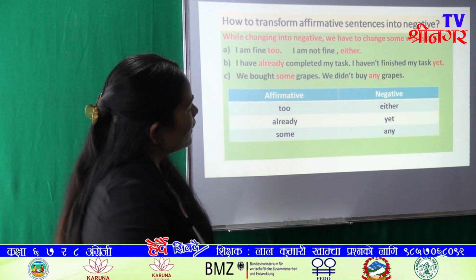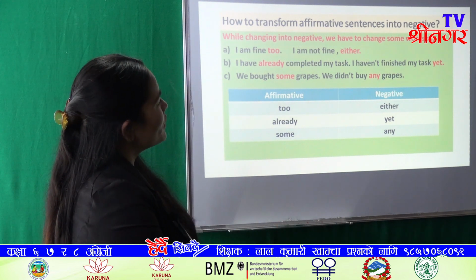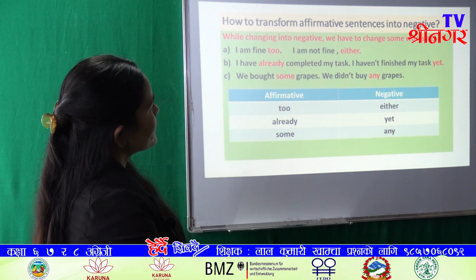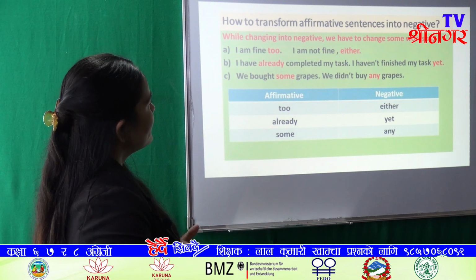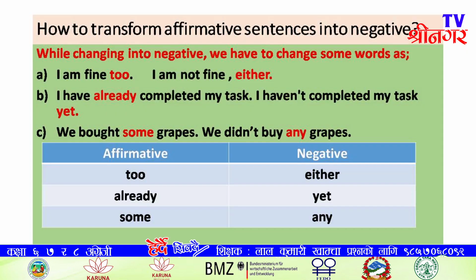Okay, and there are some words also. Changing those words, we can make a sentence negative. Look at the example. I'm fine too. Its negative is I'm not fine either.